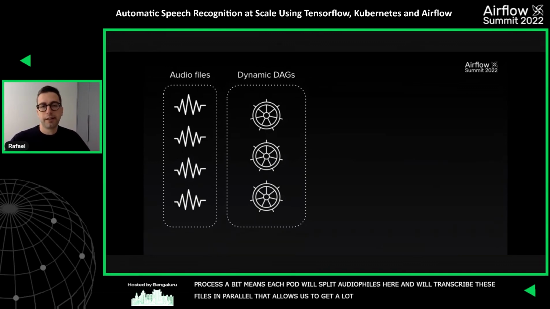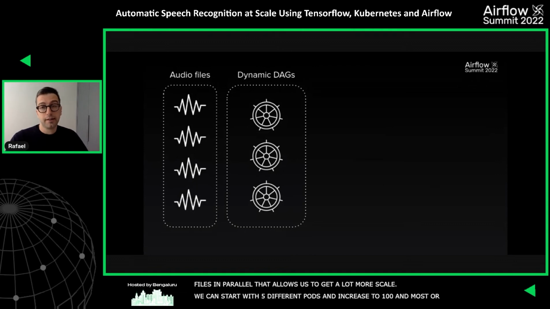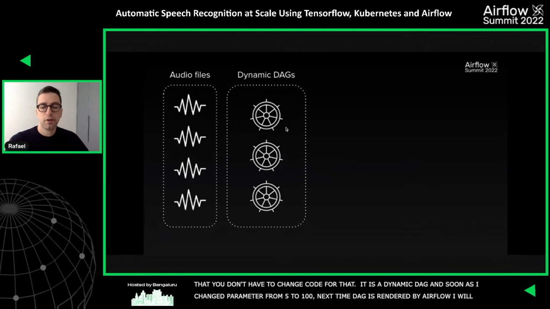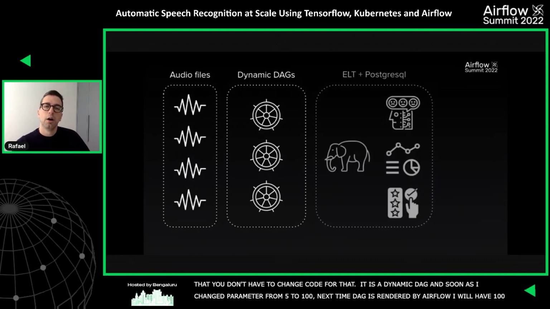It can start with 5 different pods, but you can increase even to 100. And the nicest part is that you don't need to change the code for that, because it's a dynamic DAG, right? So as soon as I change this parameter from 5 to 100, the next time that the DAG is rendered by Airflow, I'm going to have 100 tasks to transcribe audio files instead of 5. So this is quite powerful.